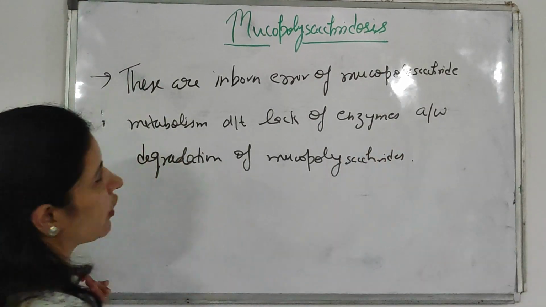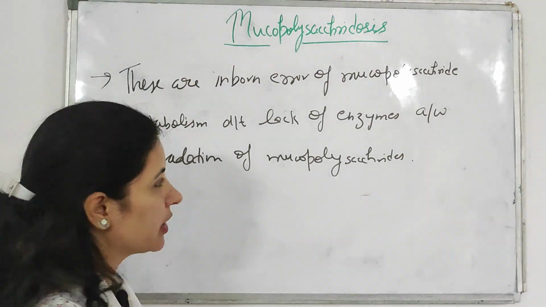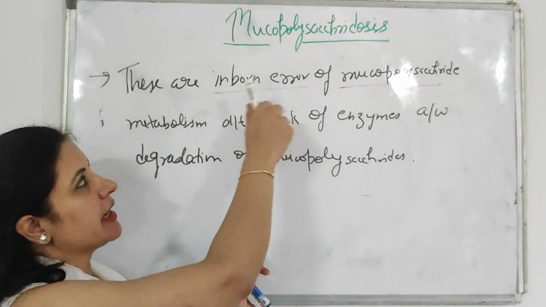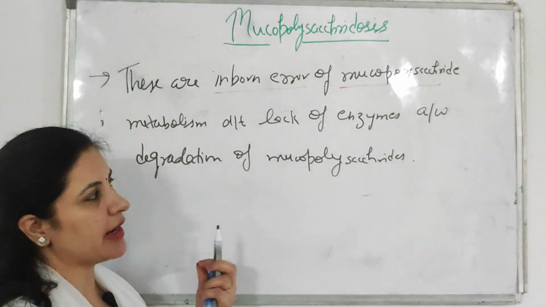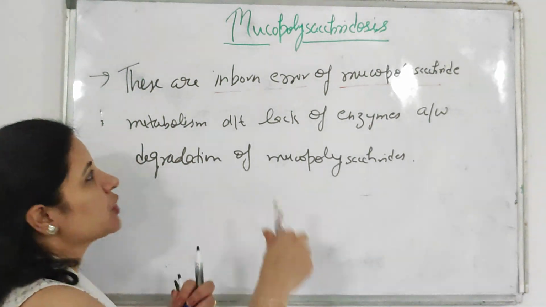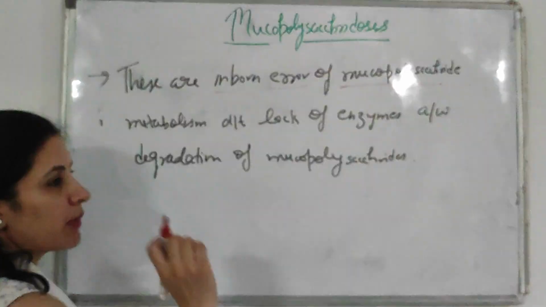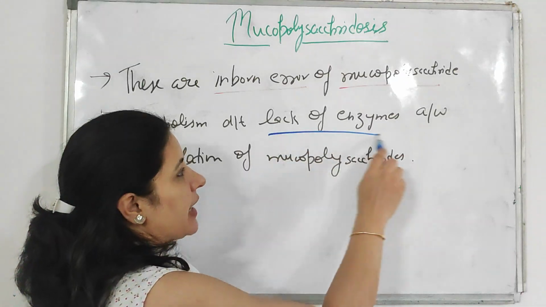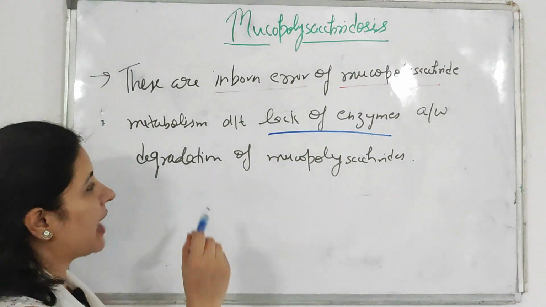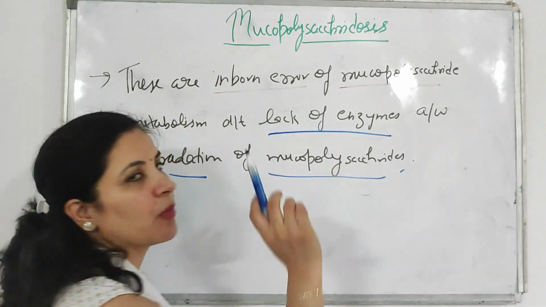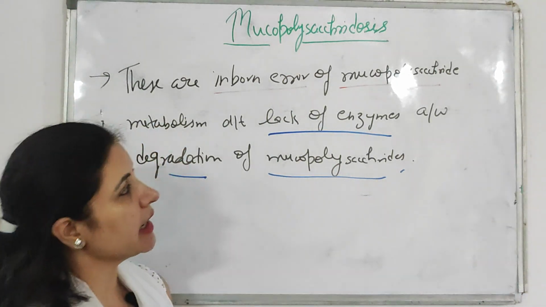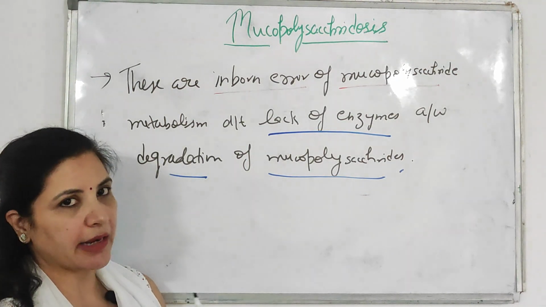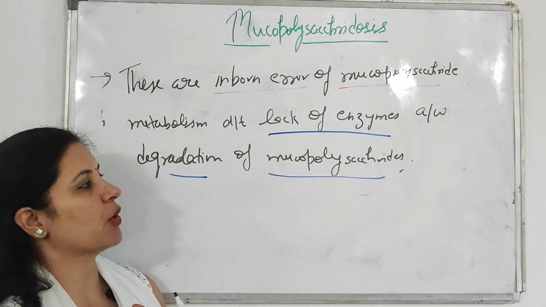So what does it mean? What is mucopolysaccharidosis? What kind of disorder are they? They are inborn errors of metabolism. Which metabolism? As the name suggests, mucopolysaccharidosis, these are related with mucopolysaccharide metabolism. Why do these disorders occur? They occur due to lack of the enzymes that are associated with the degradation of mucopolysaccharides.